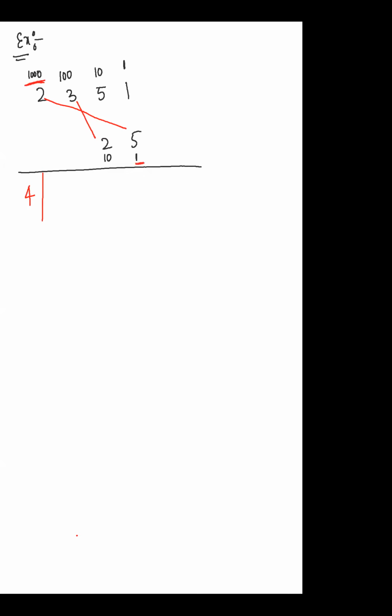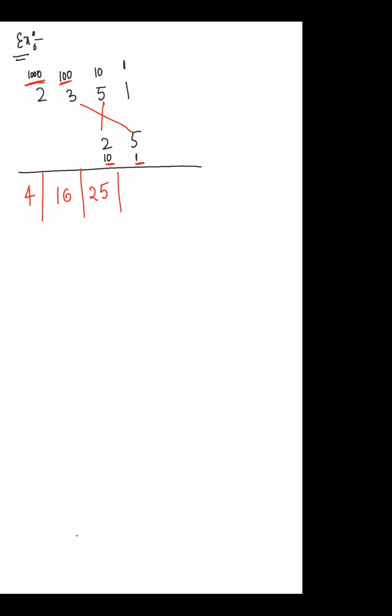1,000, yes sir. 100 into 10 is 1,000. So my value will be 10 plus 6, that is 16. Next value will be 100 only. 3 into 5, 15, 25.